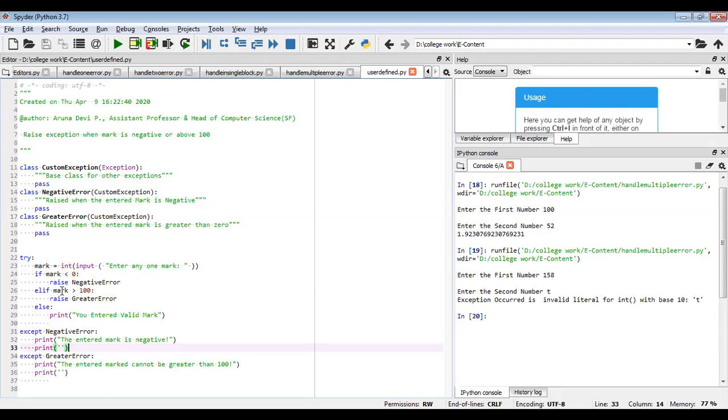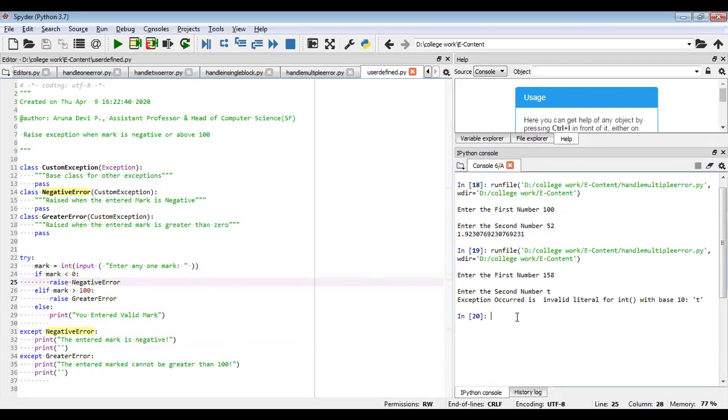If your mark is greater than 100, then you have to raise the GreaterError. And what is the GreaterError message? The entered mark is greater than 100. So in this way, you are using the try except statement with the user defined exception, and you are going to raise this exception with the keyword raise, and you have to supply the exception name. This exception surely has to be inherited from the base exception class.